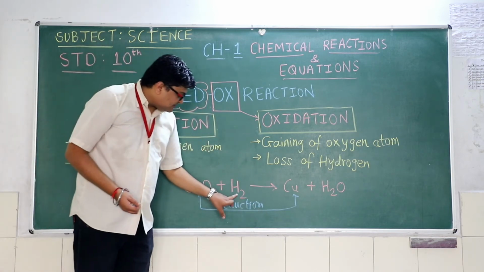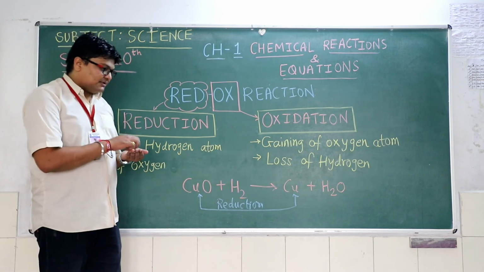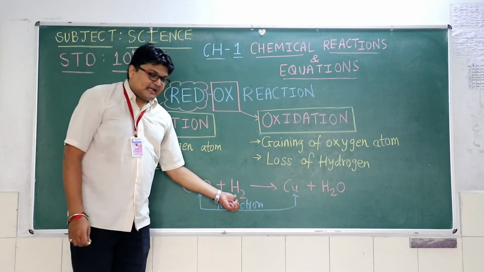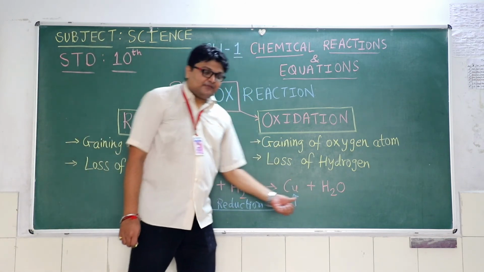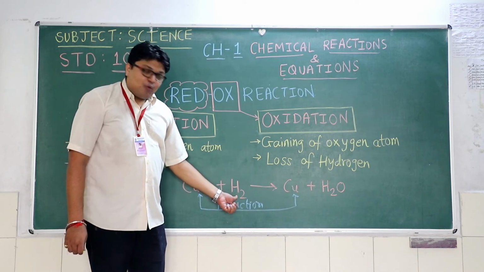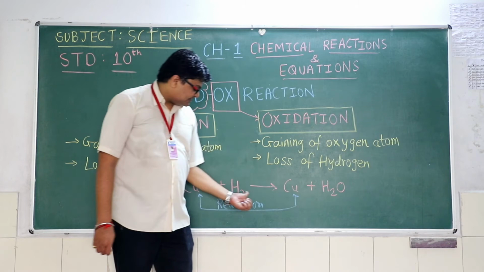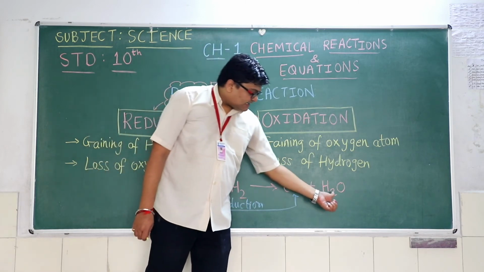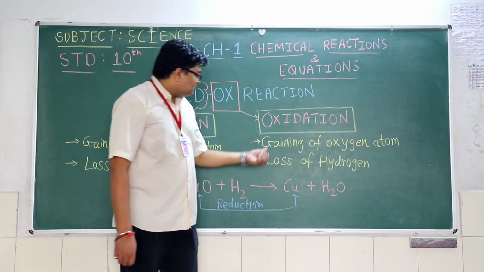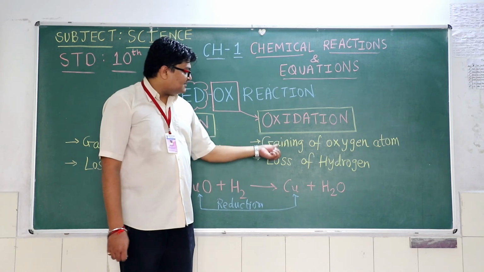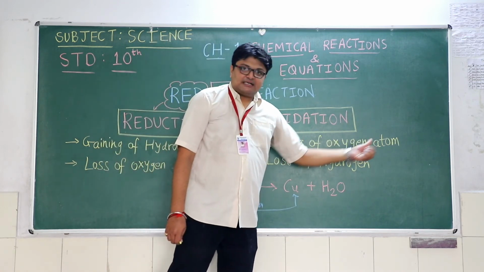Next, we'll see about H2. What is H2 over here? H2 gets converted to H2O. So if you see over here one atom of oxygen is added, is gained by hydrogen. So H2 gains one atom of oxygen and forms H2O. So I have written over here, oxidation means gaining of oxygen atom.